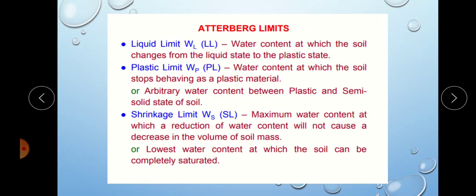In the next video, we can discuss the laboratory experiments to find the liquid limit, plastic limit and shrinkage limit.